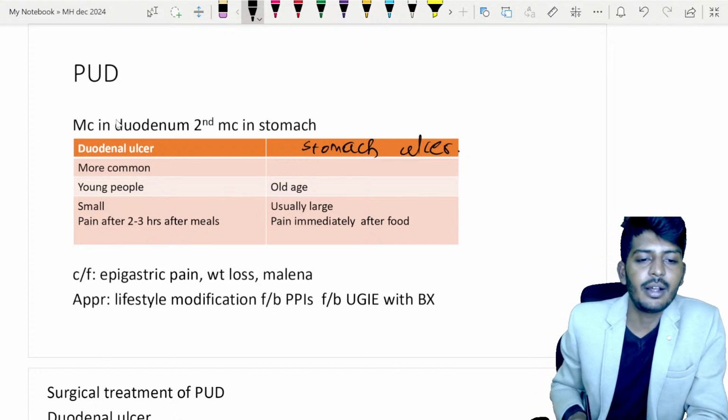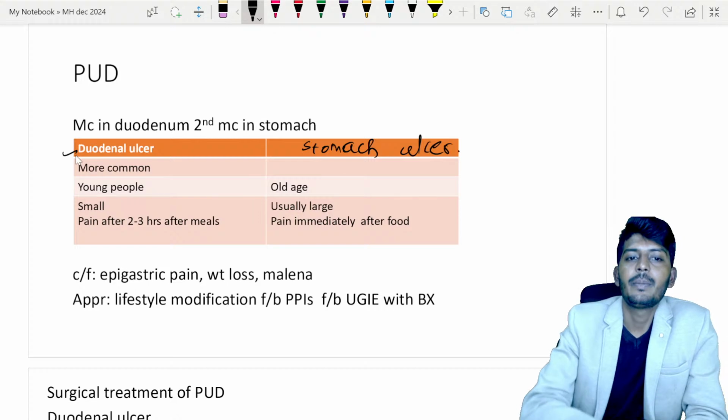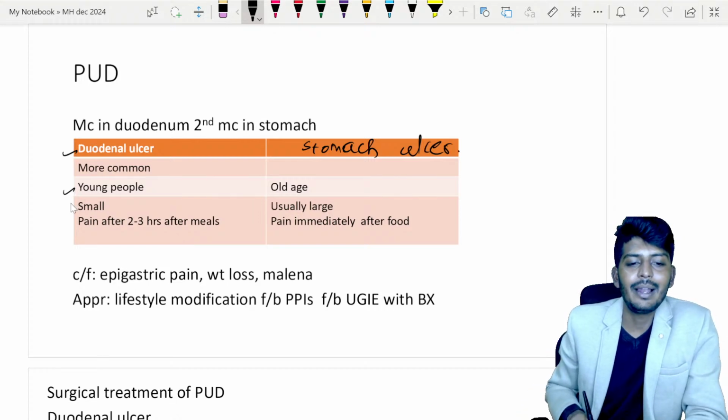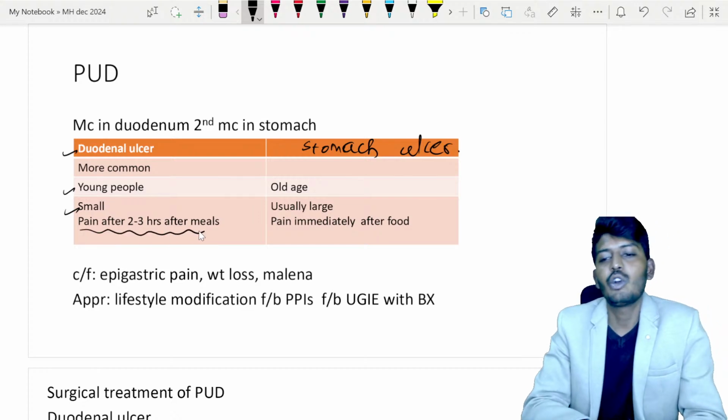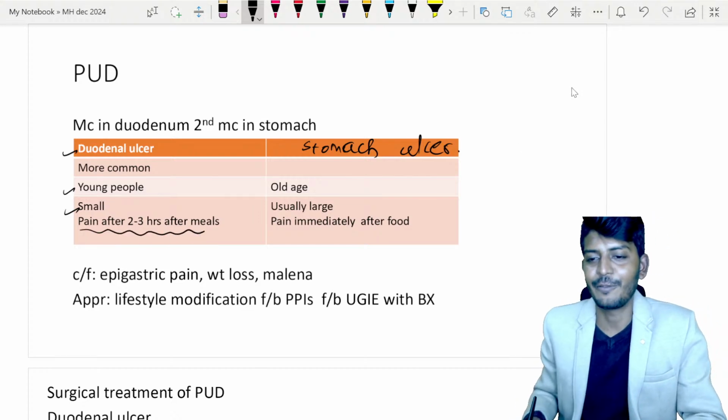Duodenal ulcers are the most common. It is seen in younger people. They're usually small and pain will come 2 to 3 hours after the meal. What do I mean by this? This is a very confusing point for many people.